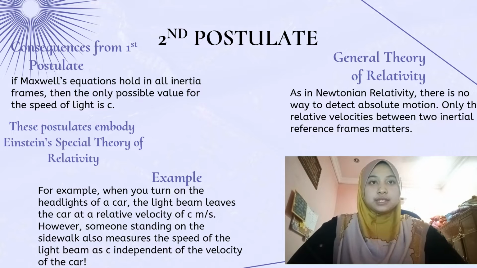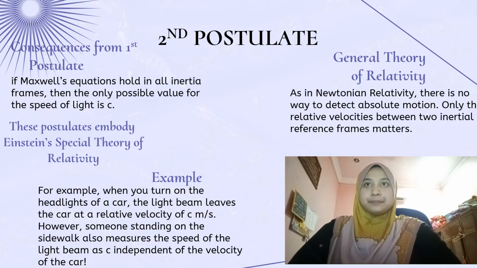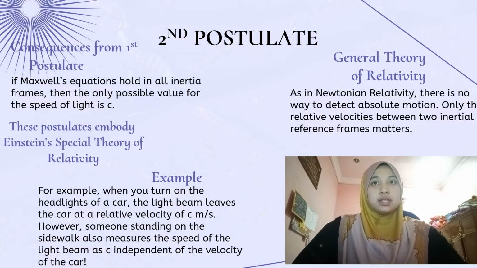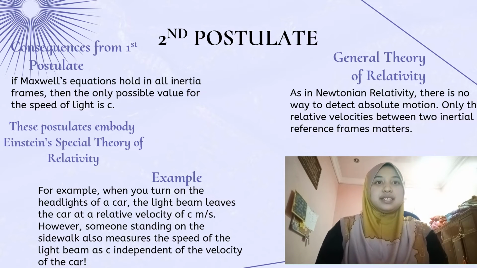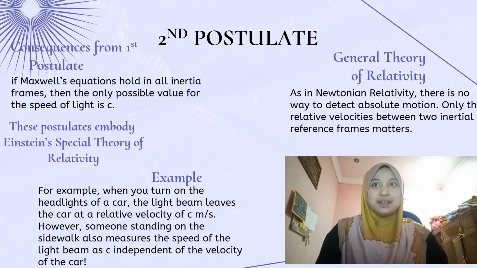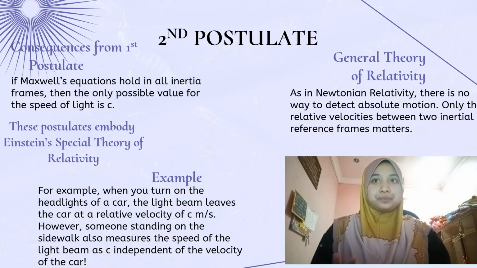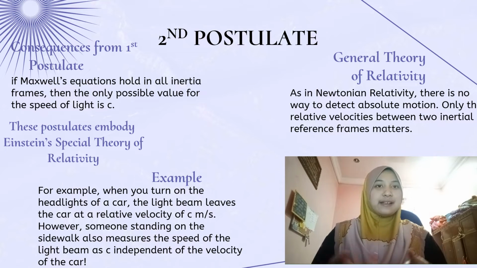Okay, continuing for the second postulate. As I read from the information, the second postulate is a consequence of the first postulate, because if Maxwell's equations hold in all inertial frames, then the only possible value of the speed of light is c, which is 3.8 times 10 to the power of 8 meters per second. So the first postulate and the second postulate embody Einstein's special theory of relativity.